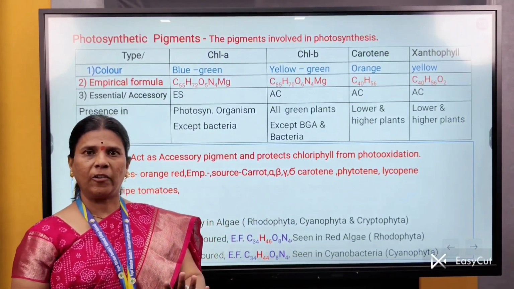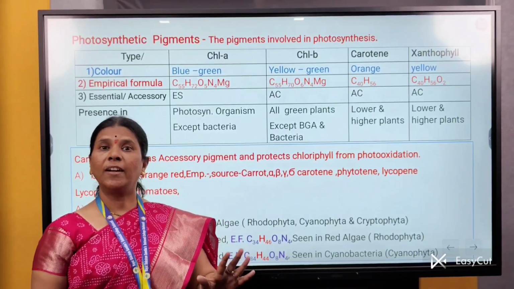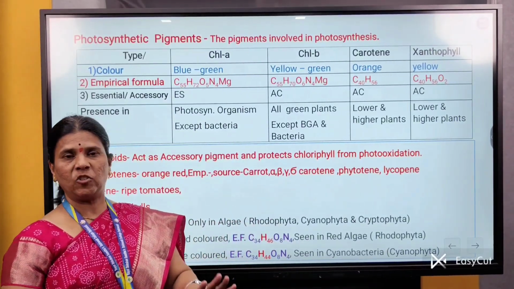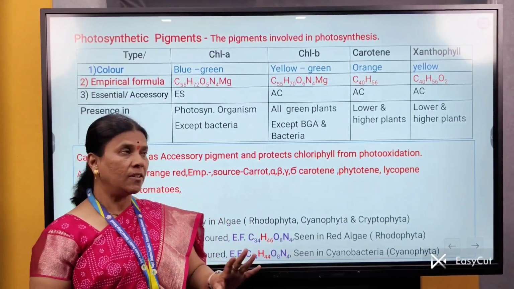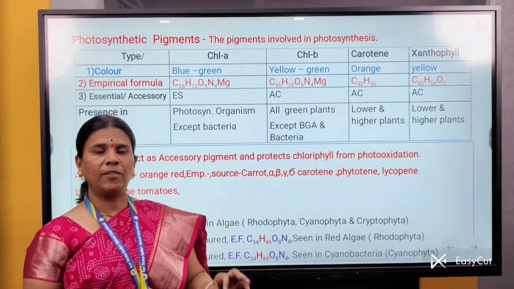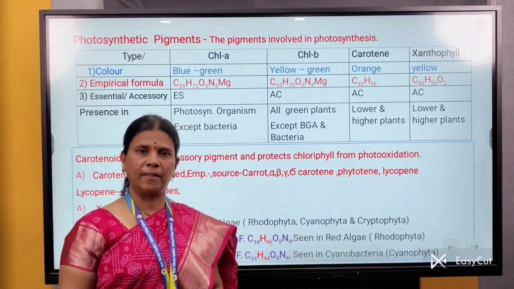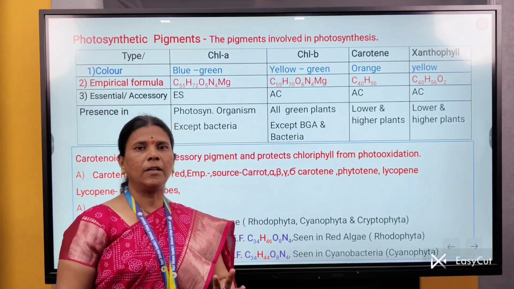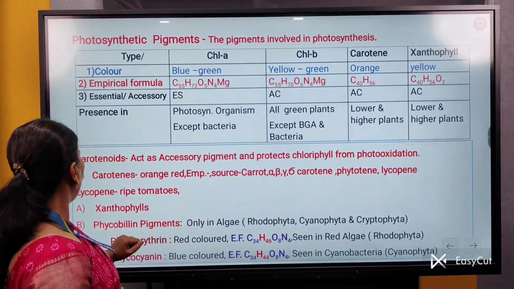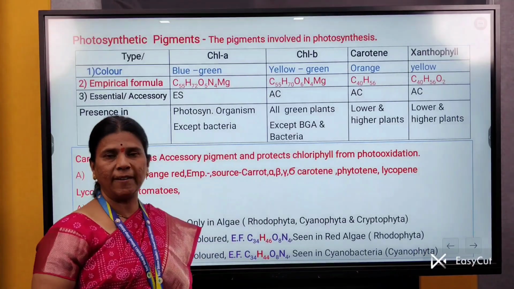What is thylakoid? Thylakoid is the part of granum. Where is granum? Granum is part of grana. And where are these grana? These grana are present in the stroma, and stroma is part of chloroplast. Thus, the pigments which are involved in photosynthesis are present in the quantasomes. There are different types of photosynthetic pigments. In our syllabus, three main types of pigments are described: the first type is chlorophyll, the second is carotenoids, and the third is the phycobilin pigments.